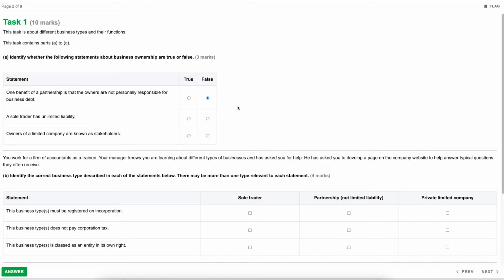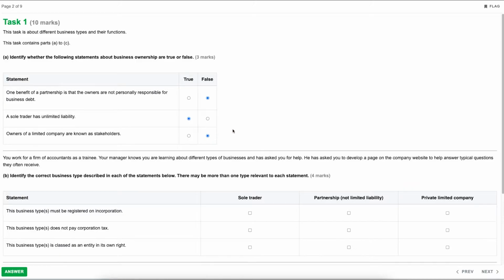The next one, a sole trader has unlimited liability. So that one is true. So as I've just described, unlimited liability means that you are not protected in the sense that if the business were, again, same as a partnership, to fall into a position of debt, the sole trader's personal assets would be at risk. And then the third one, owners of a limited company are known as stakeholders. So that would be false.